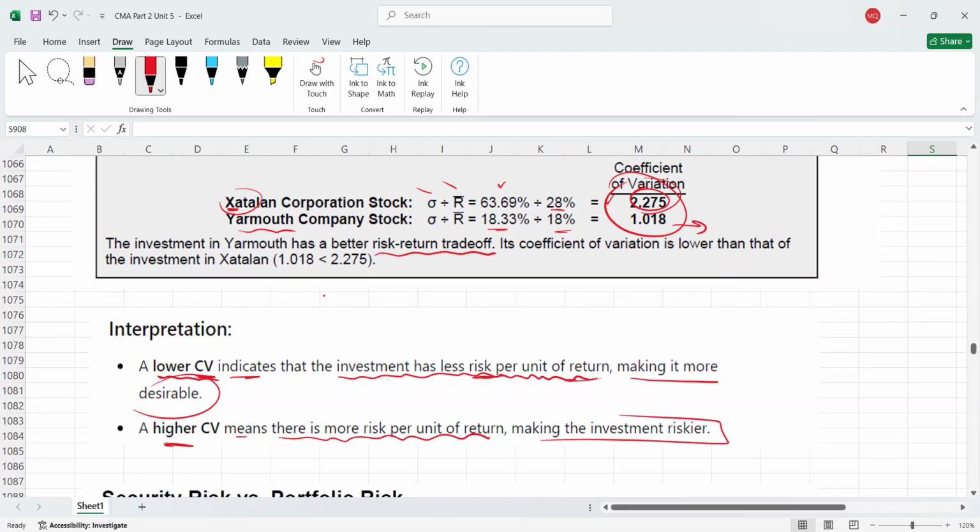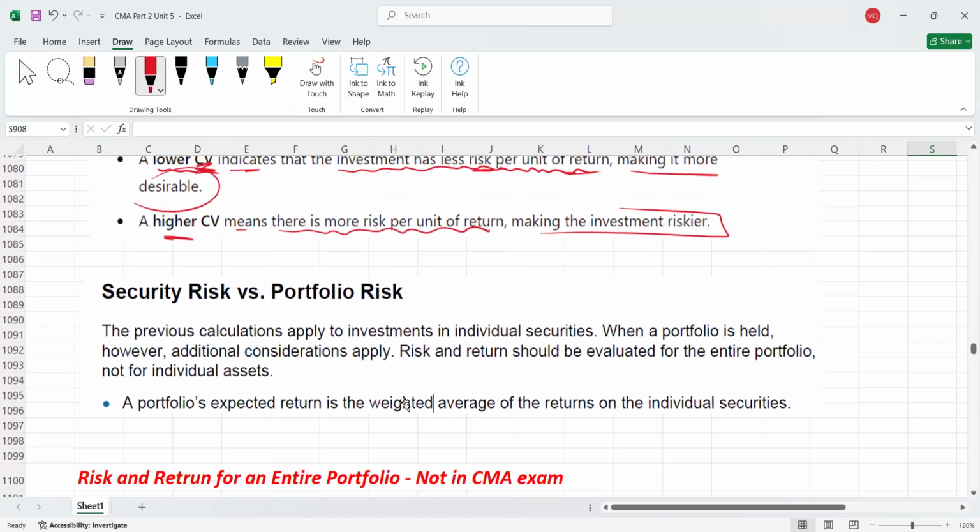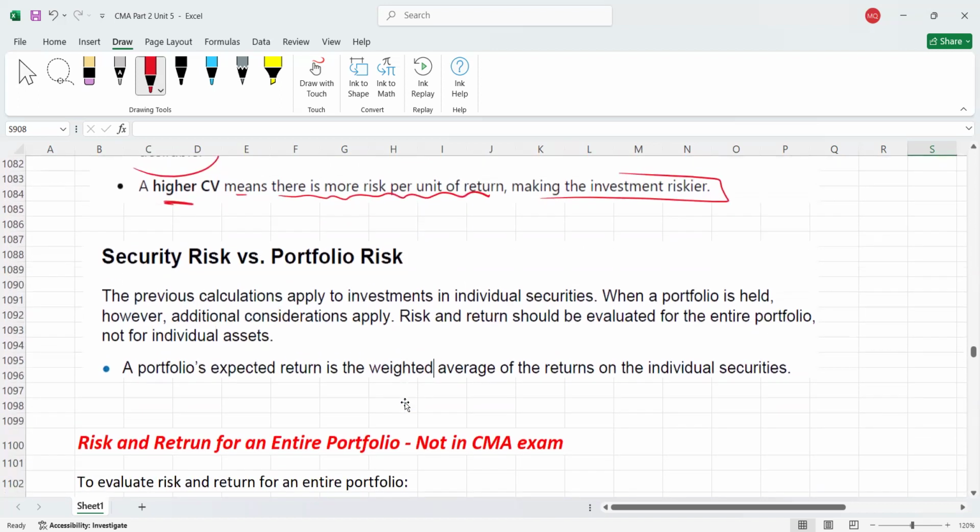So far I have told you three things: what is expected value, what is standard deviation, and what is coefficient of variation. Guys, please remember, I want to tell you something important. I'm not saying I'm teaching you everything, but obviously the things which we don't have at CMA level.